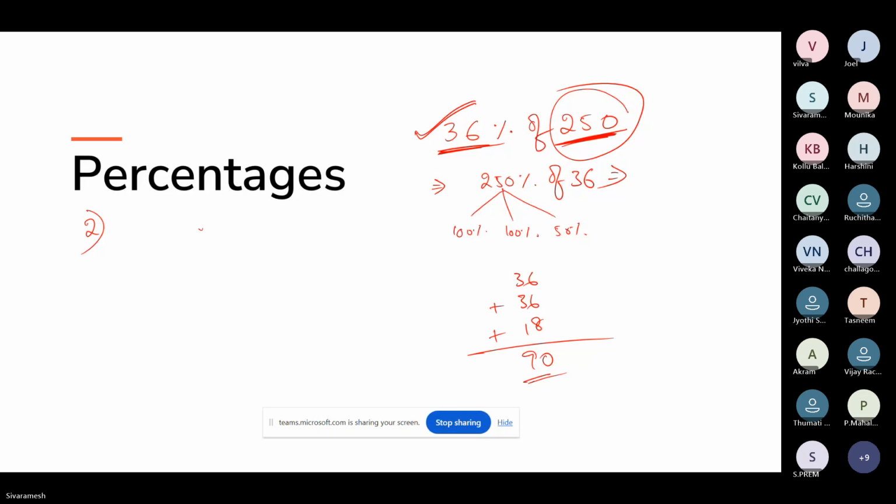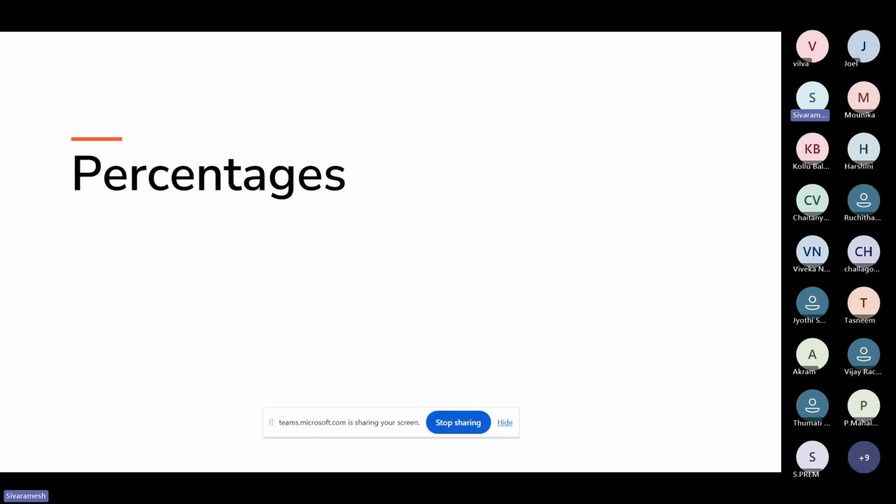So that's it. Next, what if the questions are not in our favor, like this? How do we need to do that? Just a minute, let me give you one more question. Up to here, I think you are all okay with the shortcuts like the eliminating two zeros method, or a percentage of b and b percentage of a.